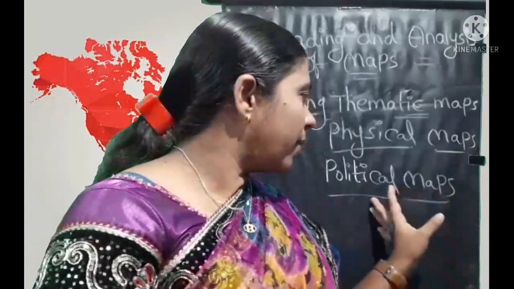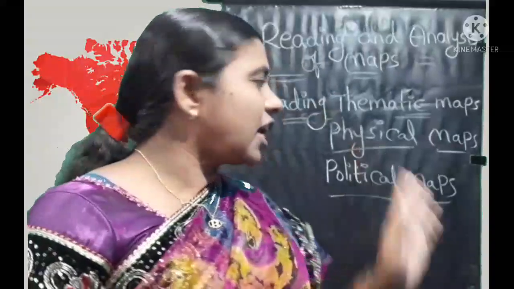In political maps, we can identify the villages, towns, districts, mandals, states, countries and continents. These political maps focus only on particular places, and physical maps focus only on the nature of terrain.